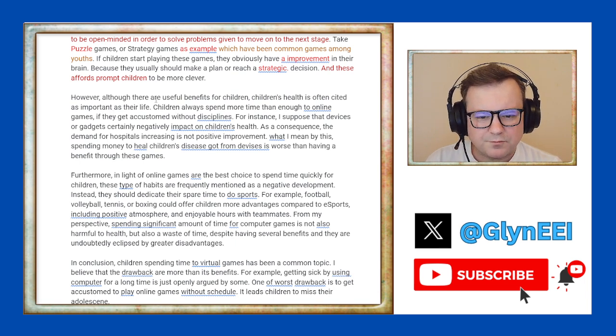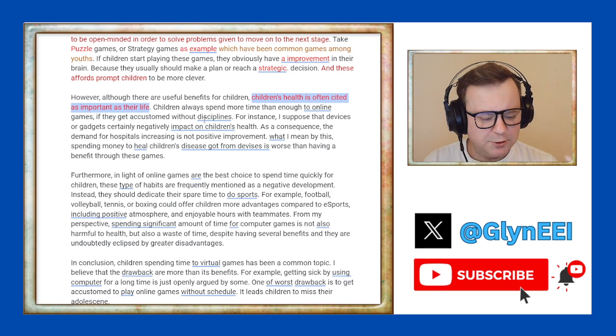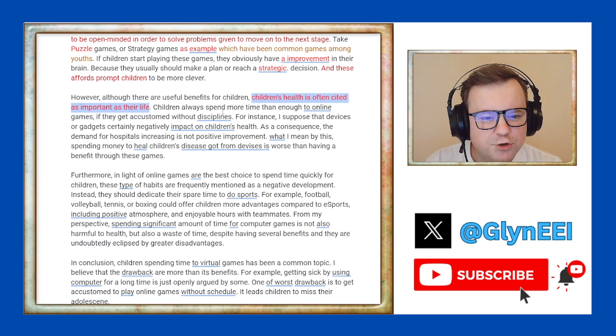However, although there are useful benefits for children, children's health is often cited as important as their life. This is completely irrelevant. It's totally obvious. Health is important for every sentient being. Every animal and human on this planet, health is important for them. You aren't doing anything when you say health is important for children. We all know that. Children always spend.